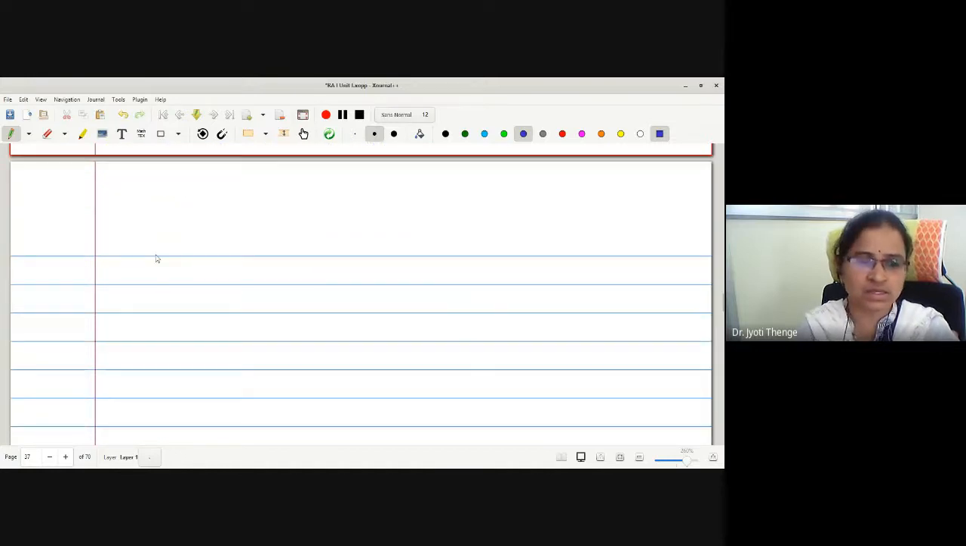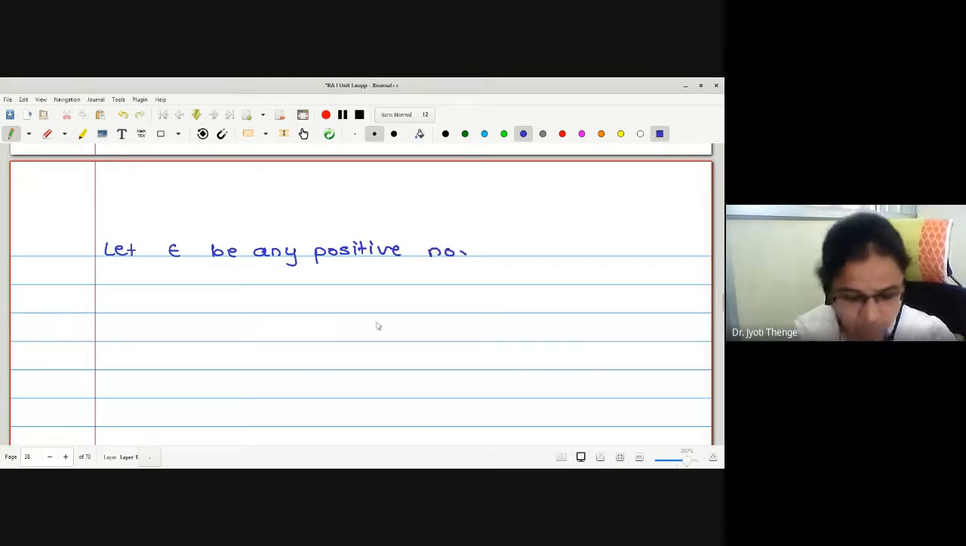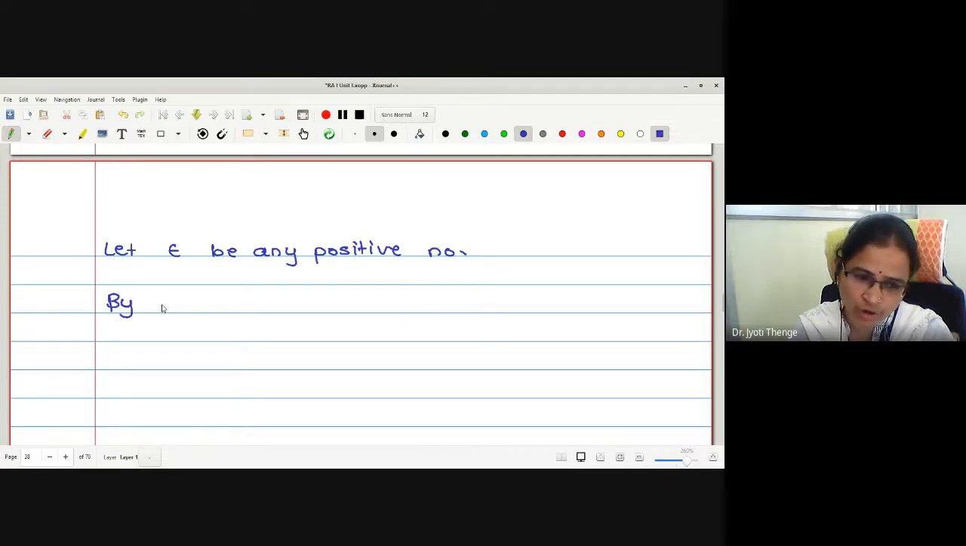Okay. Now let us start with: let epsilon be any positive number. Now for this epsilon, we were showing delta exists. Correct? Therefore, now I am going to make use of Darboux theorem. Therefore, by Darboux theorem, just now we have proved it.